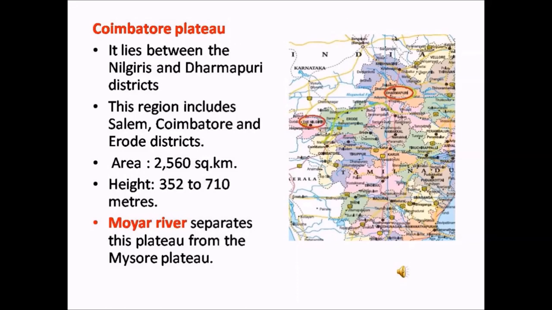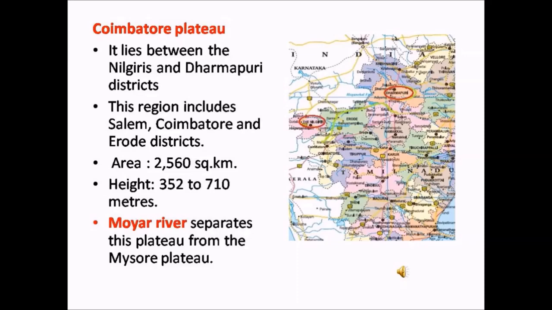Coimbatore Plateau. The Coimbatore Plateau lies between the Nilgiri and the Dharmapuri districts. In the map here, the Nilgiri and the Dharmapuri districts are highlighted. In between these two districts, you can find the Coimbatore Plateau. It covers the districts like Coimbatore, Salem and Erode.